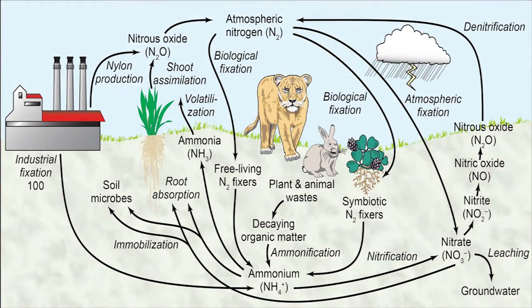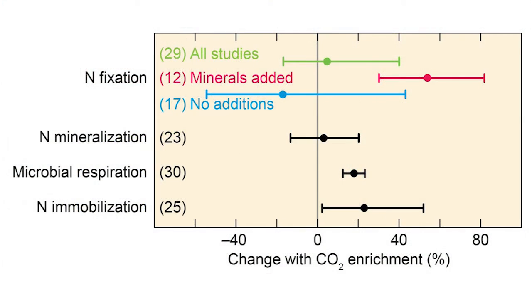A major sink for soil mineral nitrogen is nitrogen immobilization, the process through which soil microorganisms incorporate mineral nitrogen and thereby diminish its availability to other organisms. As soil microorganisms become more active under carbon dioxide enrichment, nitrogen immobilization increases an average of 22%. Because inputs of mineral nitrogen to soils stagnate under carbon dioxide enrichment, while microbial extraction of nitrogen from soil increases, nitrogen availability to plants decreases under carbon dioxide enrichment.